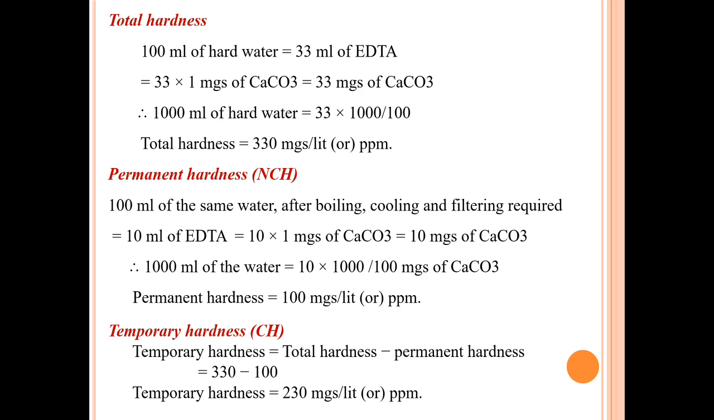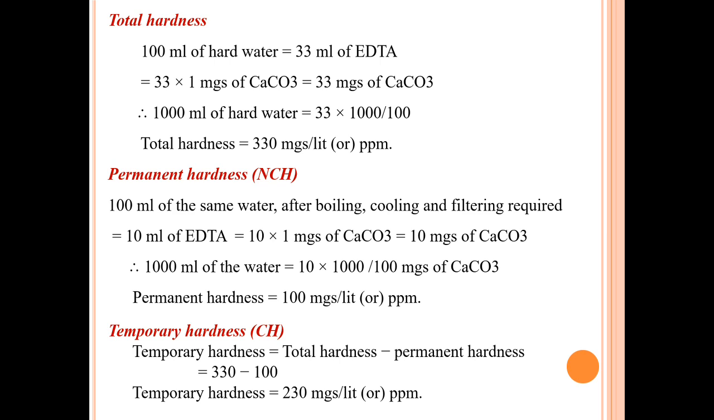Total hardness. 100 ml of hard water is equal to 33 ml of EDTA, which is equal to 33 into 1 mg of calcium carbonate, which is equal to 33 mg of calcium carbonate. Therefore, 1000 ml of hard water is equal to 33 into 1000 divided by 100. So the total hardness is equal to 330 mg or ppm per liter.